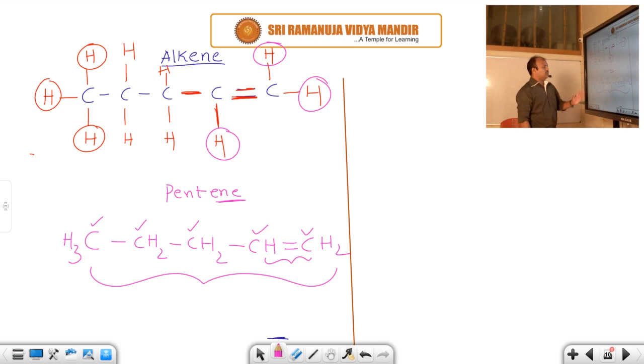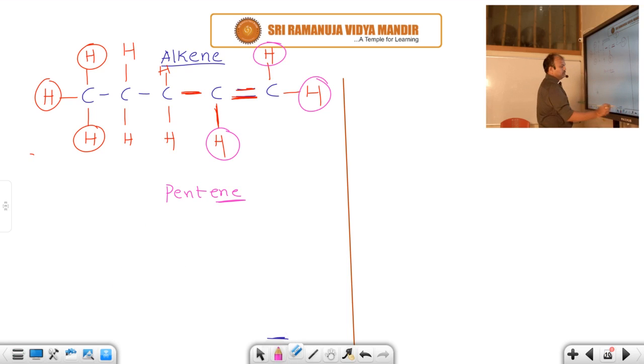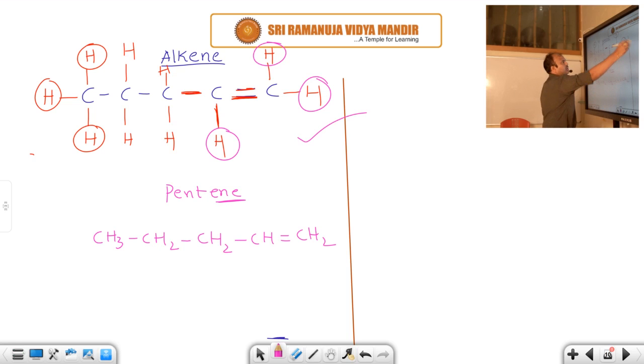Students, have you understood or not? CH3, CH2, CH2, CH double bond CH2 is called pentene. What is the pentene structure? CH3, CH2, CH2, CH double bond, CH2. This is pentene. Okay, this structure is also correct. The first structure is also correct, the second one is also correct. Of course, it is possible to write it in another way.